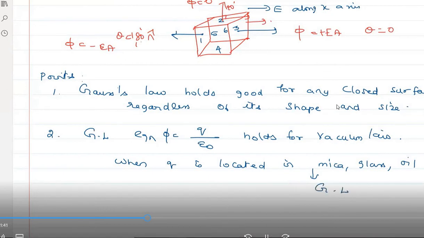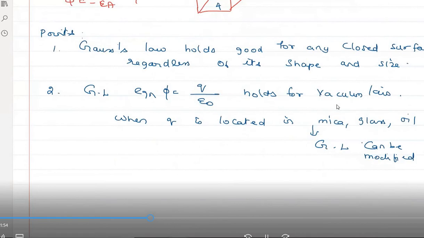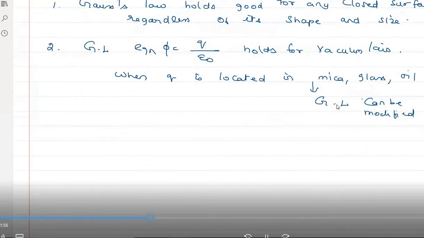You are not going to learn that, but you should know that. Gauss law can be modified and used. You cannot use it directly. This is applicable only for the vacuum or air. I hope this point is clear. Any doubt, you can stop me. Anything?